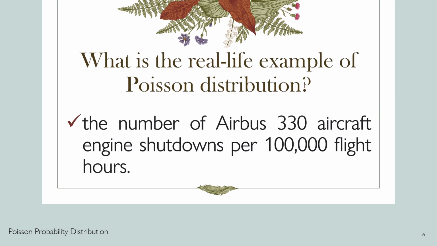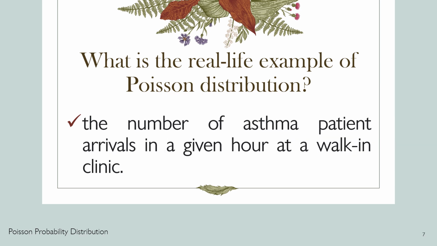All right, another example for real life experiences. What is the real life example of Poisson distribution? First, the number of Airbus 330 aircraft engine shutdowns per 100,000 flight hours. Another, the number of asthma patient arrivals in a given hour at a walk-in clinic.